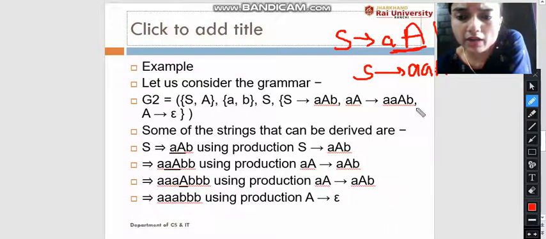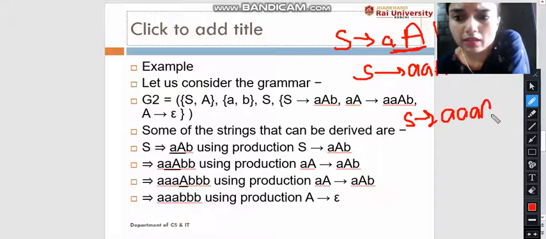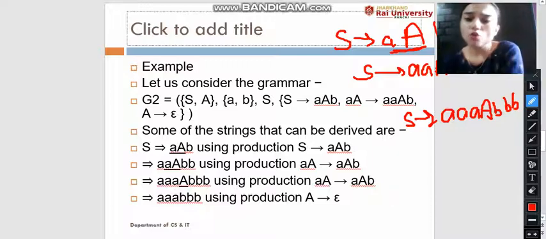So again we can write down, instead of AA, A A B B as it is. So these are the strings we are getting. Now again we can write down, instead of AA, so it will continue.